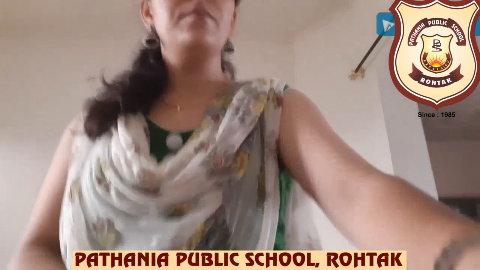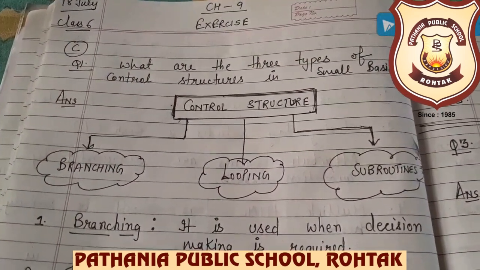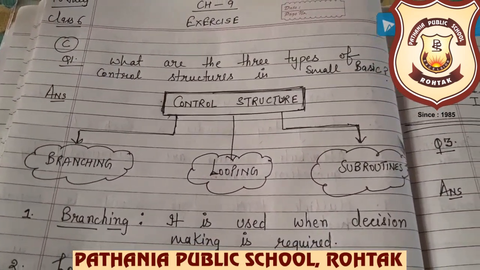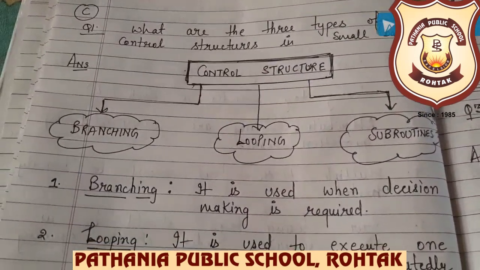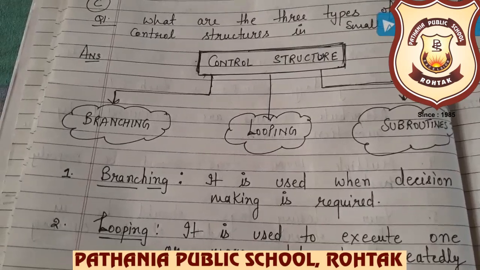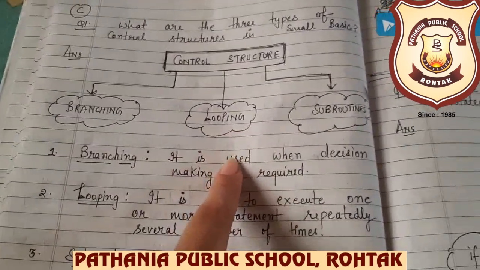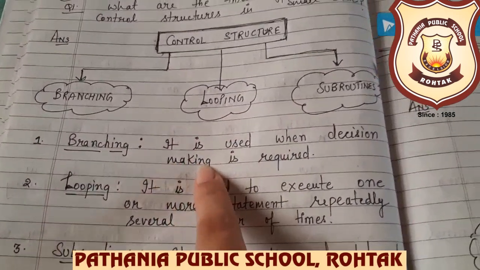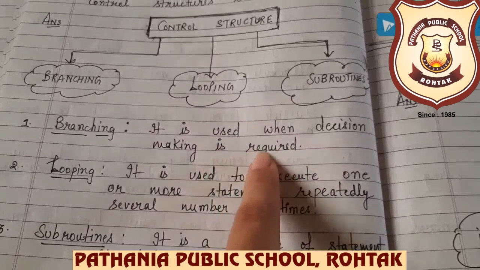Okay. Our first question is, what are the three types of control structure in Small Basic? Yes, in the previous lectures we have already discussed that there are three types of control structures. The first one is branching, the second one is looping, and the third one is subroutines. You know very well branching is used when decision making is required.